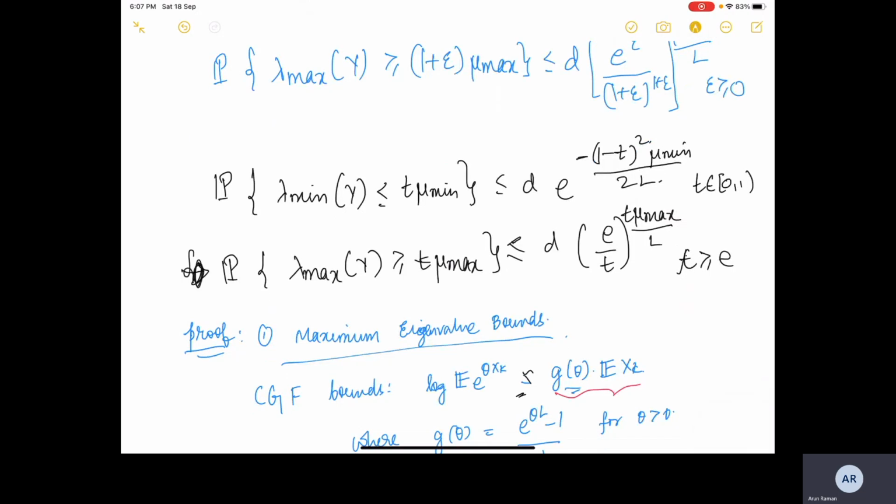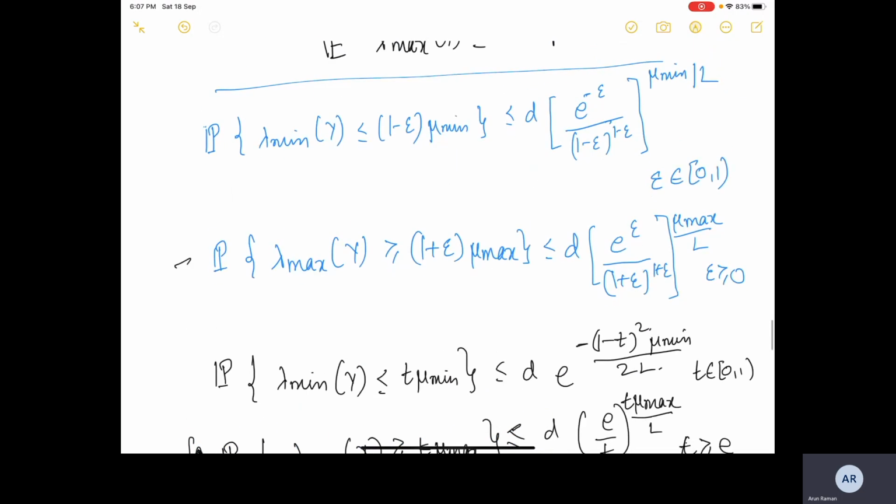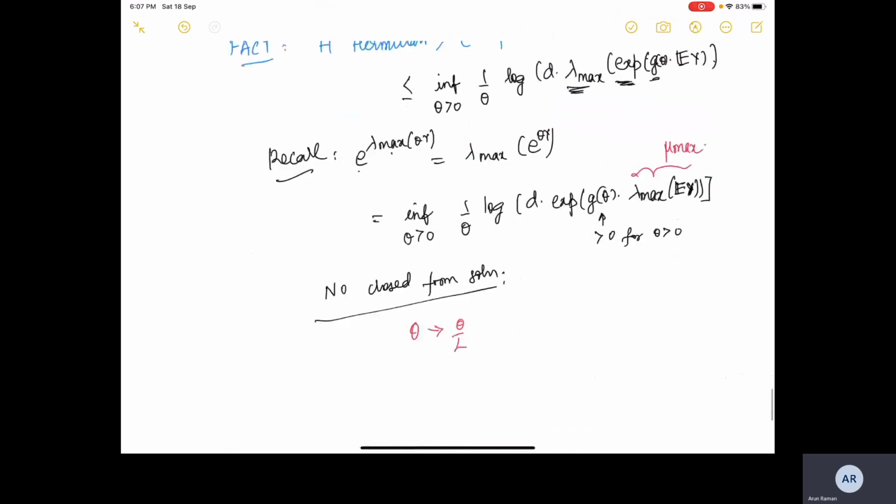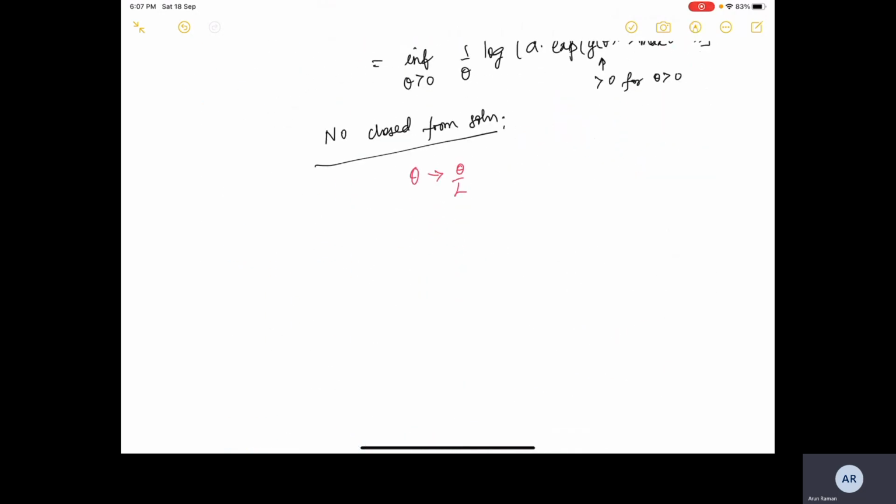Sorry, this part. You can refer to the book as well, understand all the steps, and do it yourself by hand on paper. All right. So next, the second part, we move to the minimum eigenvalue bounds.